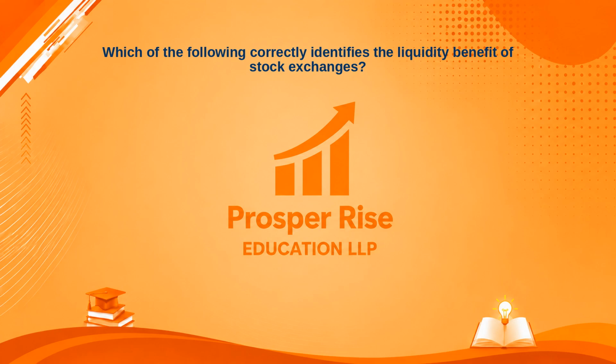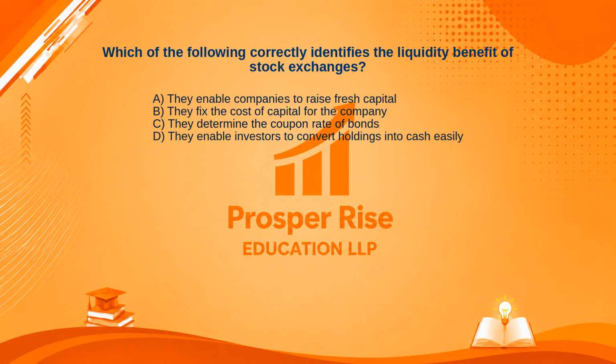Which of the following correctly identifies the liquidity benefit of stock exchanges? Here are your options. A. They enable companies to raise fresh capital. B. They fix the cost of capital for the company. C. They determine the coupon rate of bonds. Or D. They enable investors to convert holdings into cash easily. Take a moment to pause the video and decide.